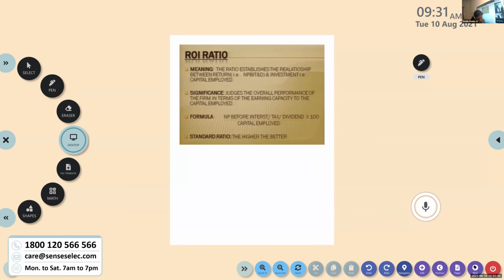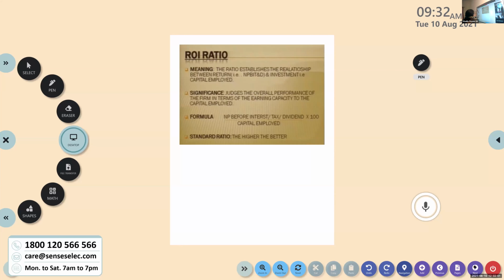Capital employed means total amount of investment made into the business. And coming to the formula, it is net profit before interest, tax, dividend divided by capital employed into 100.